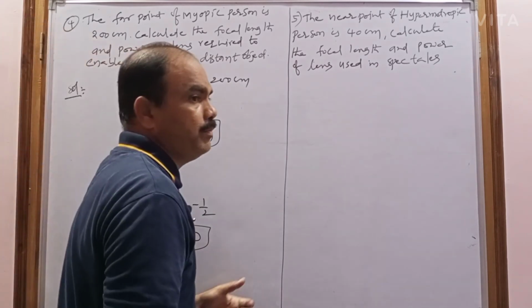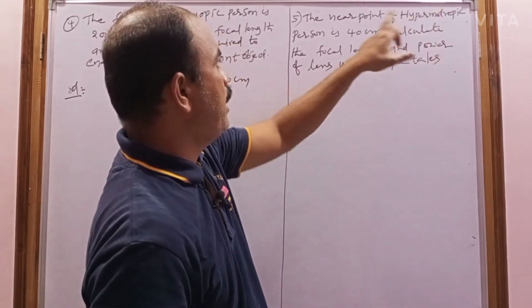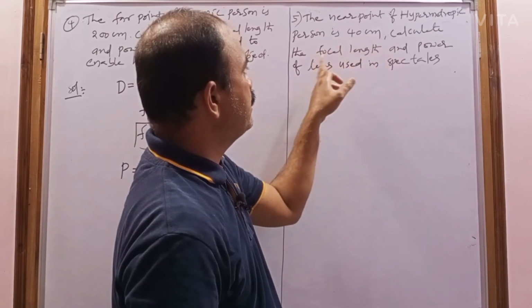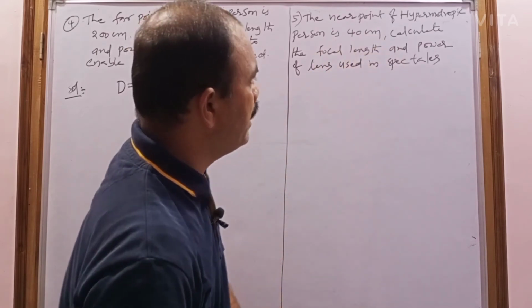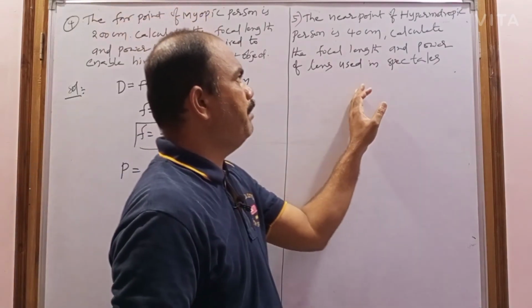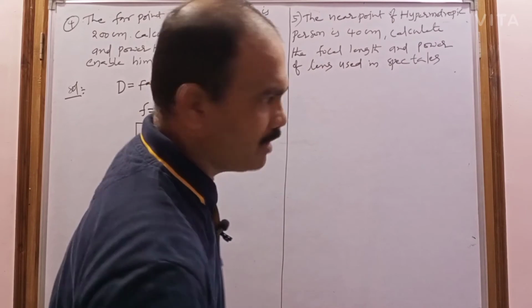Now coming to the fifth problem. The near point of a hypermetropic person is 40 centimeter. Calculate the focal length and power of the lens used in spectacles. This problem belongs to hypermetropia, and in the problem the near point is given.